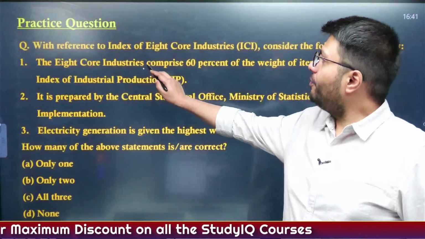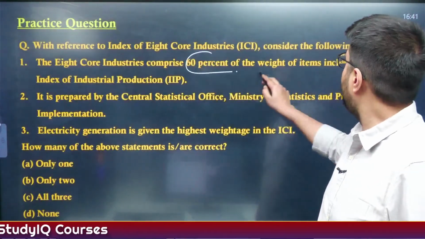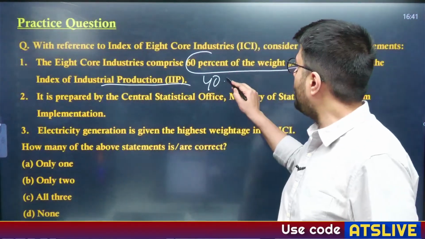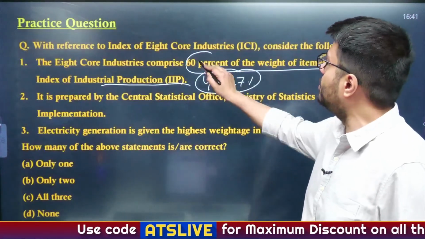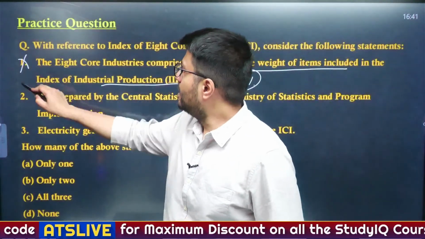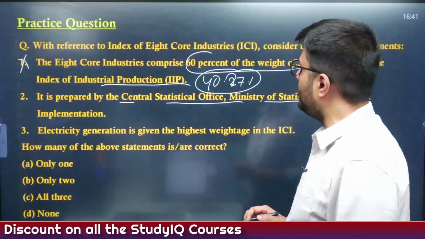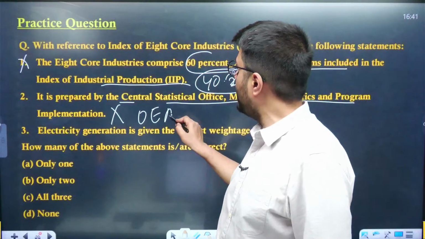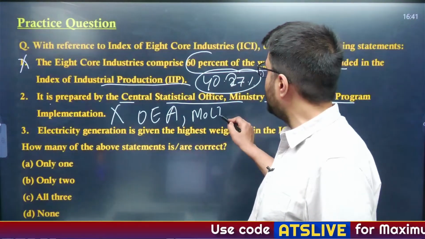Well, index of 8 core industries, it comprises 60% of the weight of items included in IIP. What did I tell you? It comprises 40.27% of the total weights in IIP. So first is incorrect. Second, it is prepared by Central Statistical Office, Ministry of Statistics and Programme Implementation. Again, incorrect. I told you it is published by Office of Economic Advisor, which is a part of Ministry of Commerce and Industry.